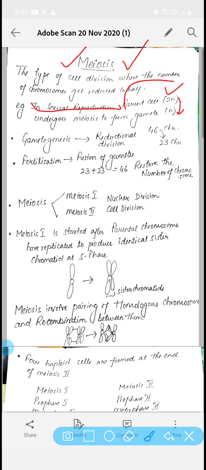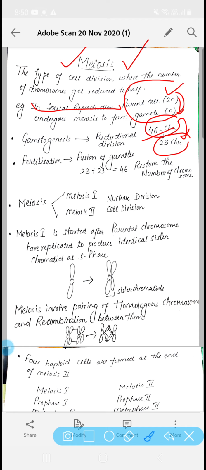During this process of sexual reproduction, where the gametes are formed from the parent, we observe that parents having 46 chromosomes, when they form the gamete, have only 23 chromosomes. So the number of chromosomes gets reduced from 46 to 23, that is completely half.